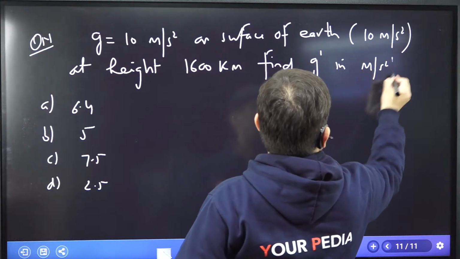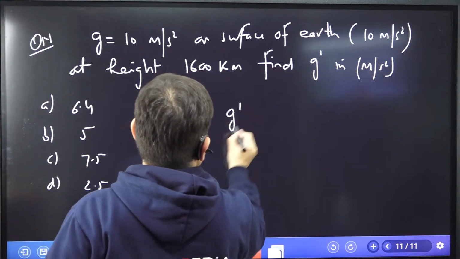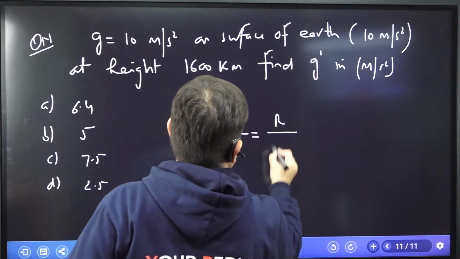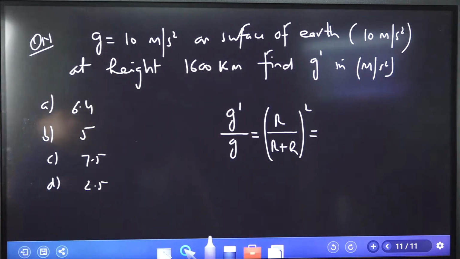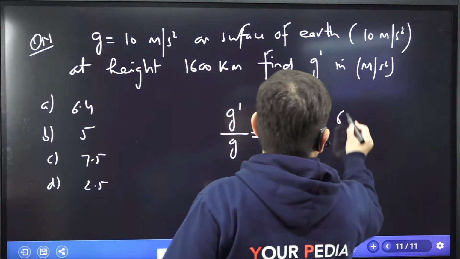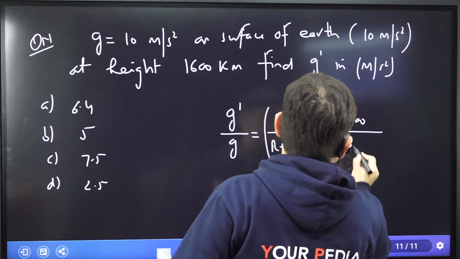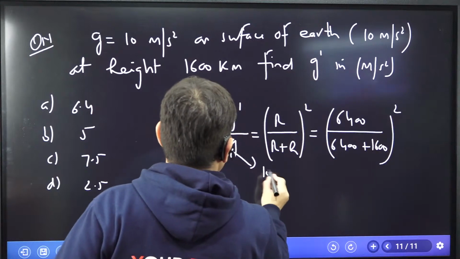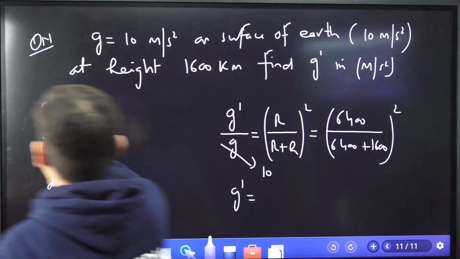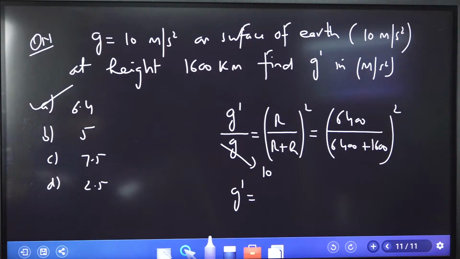Meter per second square. Again, I will say g dash over g is equal to R over R plus H whole square. That is the formula we will use, because 1600 is too much, you know. 6400 plus 1600 whole square. This value is 10. What is g dash? I think g dash will come out to be 6.4. That will come out to be 6.4 meter per second square. I think this question also we can calculate.